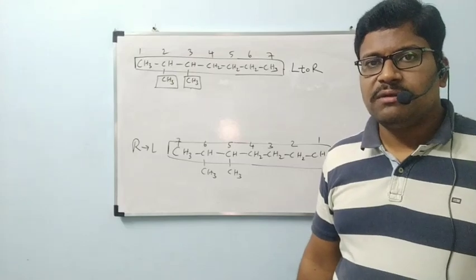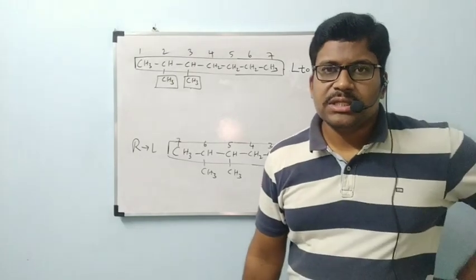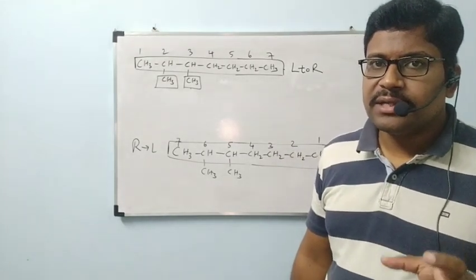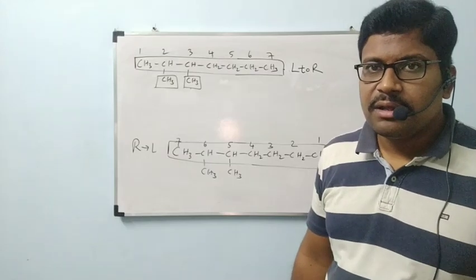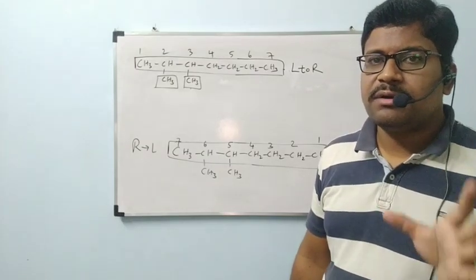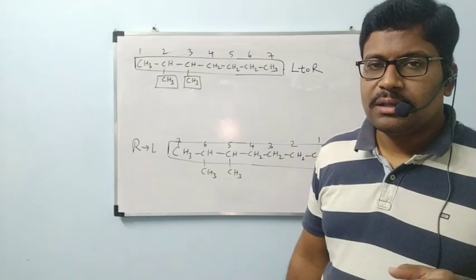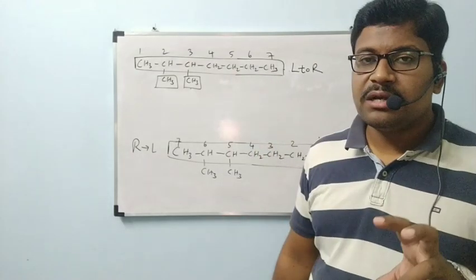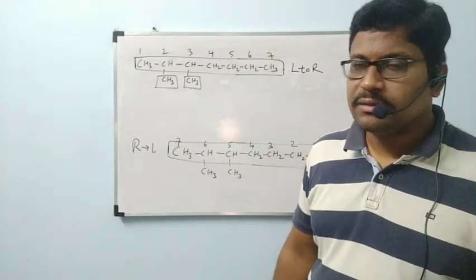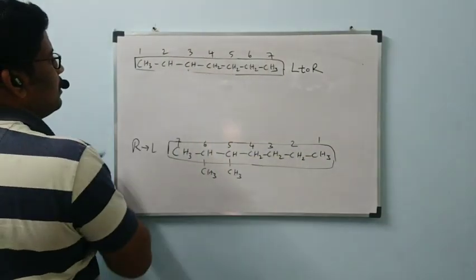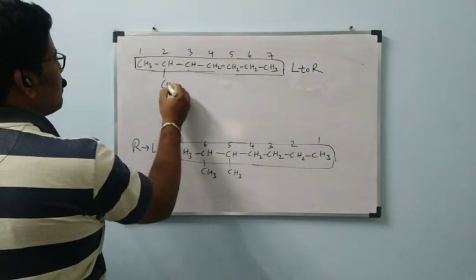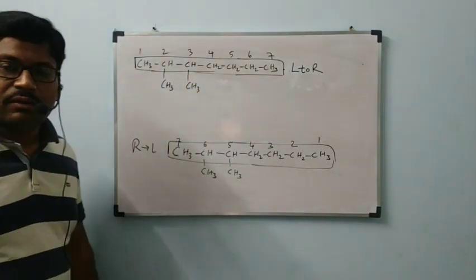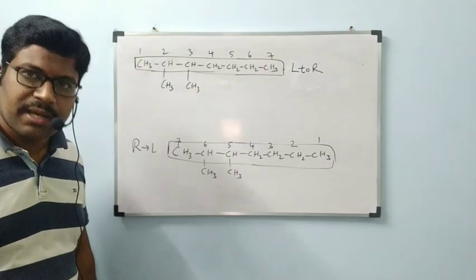Before that, what is the first rule once again? First rule is called longest chain rule. By using the first rule, we are going to identify the parent chain in a way that the parent chain must contain maximum number of carbons. Okay, that parent chain must contain maximum number of carbons. Immediately after selection of parent chain, we will identify which is parent chain and which is side chain. Okay, ma'am. We will identify which is parent chain and which is side chain.